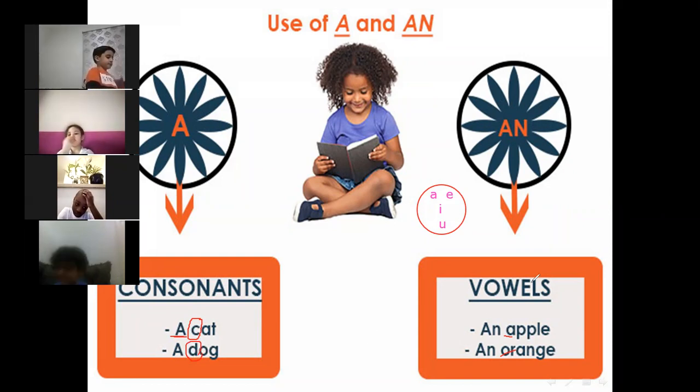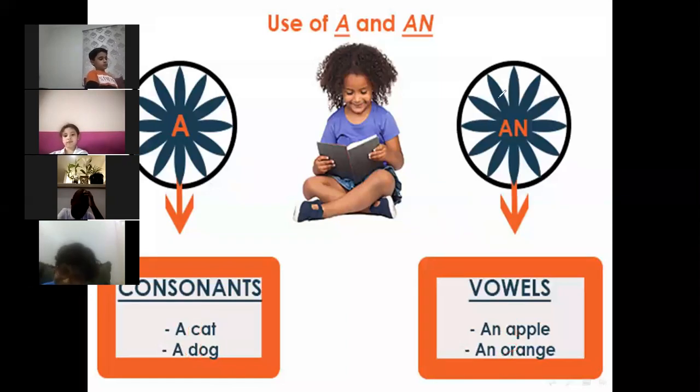Here we have apple and orange. The word apple starts with A. The A is a vowel, so we will write an apple. Orange starts with O, and O is a vowel, so we will say an orange.